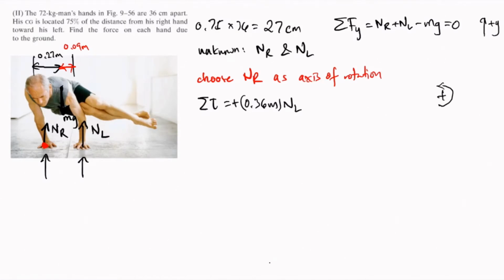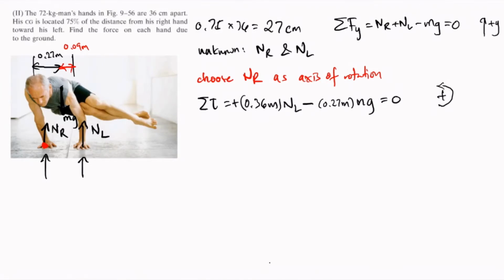And that torque is positive. The weight is 27 centimeters from the right hand. So that's 0.27 meters from the right hand. And the weight is given by mg. And mg causes a clockwise rotation with respect to the axis of rotation. This means that the torque produced by the weight is negative. So the sum of torques must be equal to 0.